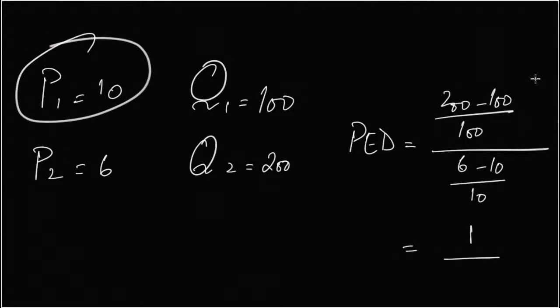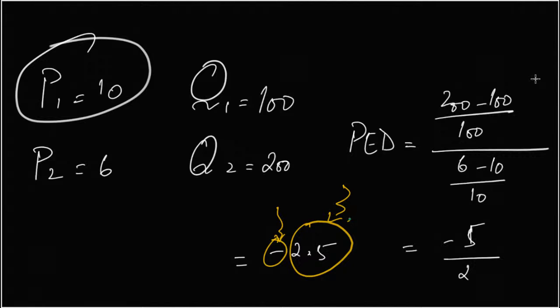So 1 divided by minus 2 by 5 is minus 5 by 2, which is minus 2.5. PED is always negative, so we isolate the negative sign and look at the absolute terms. This is more than 1, so it's elastic. More than 1 is elastic.